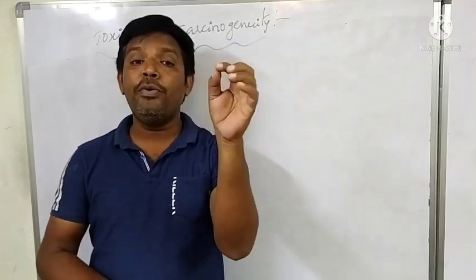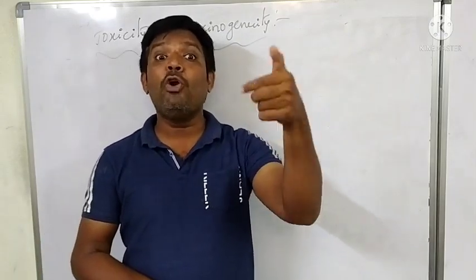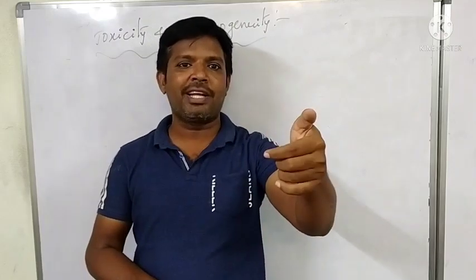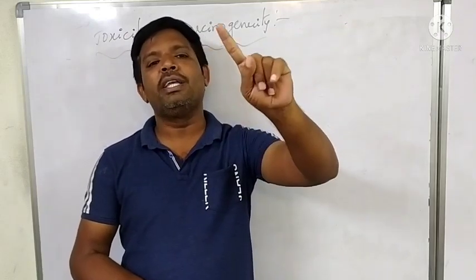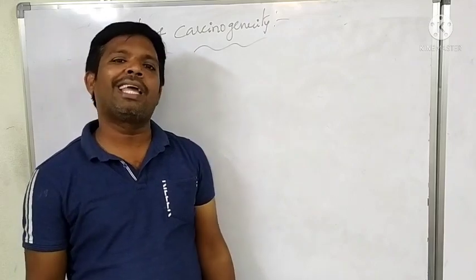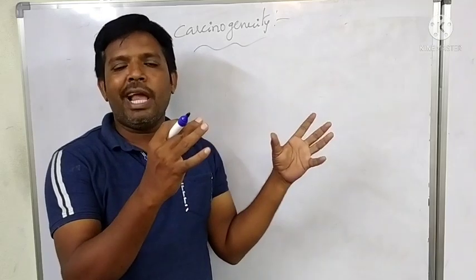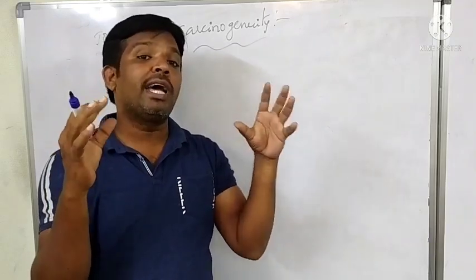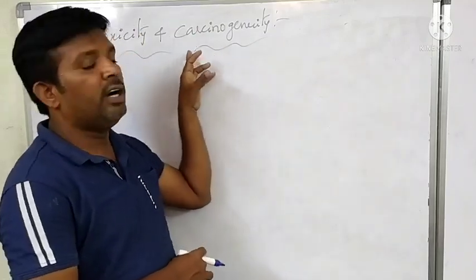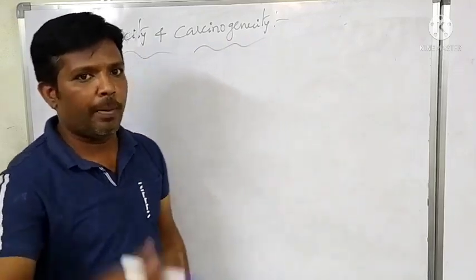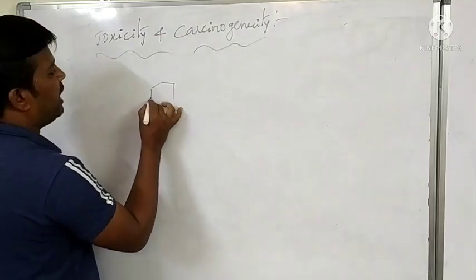When those compounds enter our body, they are involved in many biochemical reactions. Finally, they damage the DNA, and that is called cancer. So benzene and polynuclear hydrocarbons cause cancer and are also more toxic in nature. That's why they are called carcinogenic compounds. What are the examples of carcinogenic compounds?